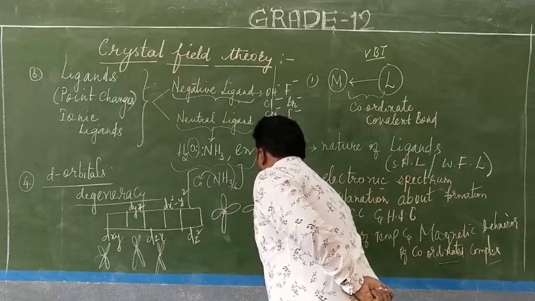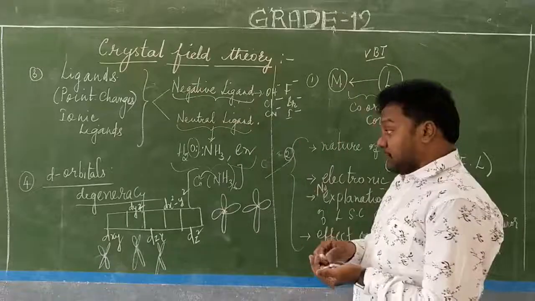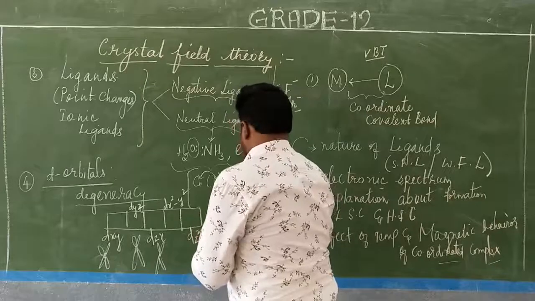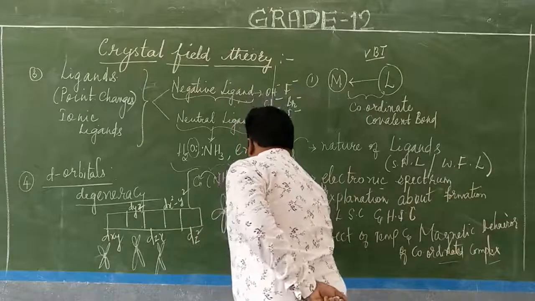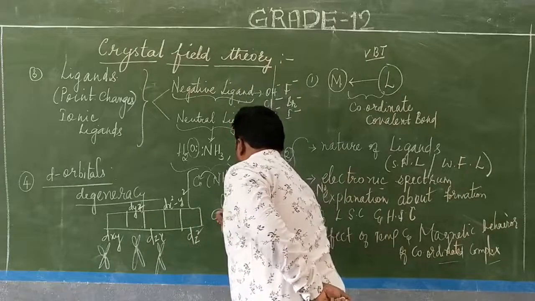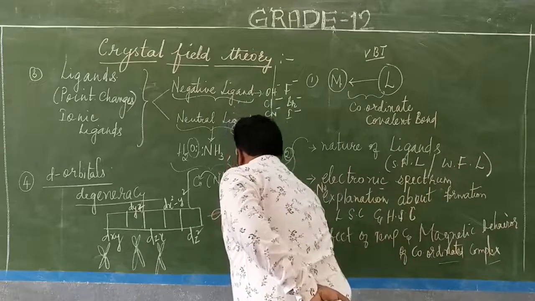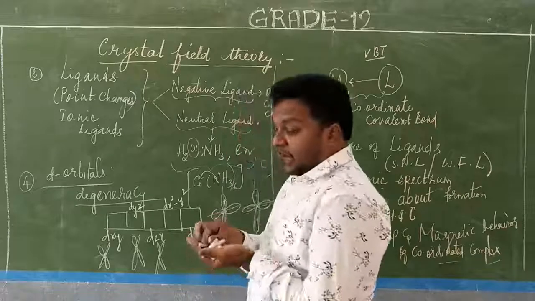Just a drawing is not much important, for your understanding purpose I tell you. Now you have to identify the difference.